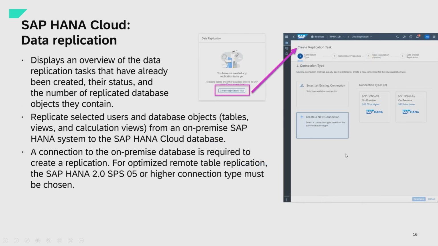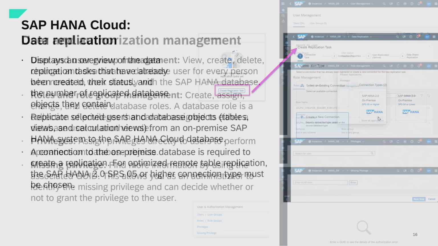Data replication is also a very nice feature in the instance administration, because you can realize hybrid scenarios by connecting HANA 2 databases with HANA Cloud. You simply create a replication task, connect HANA Cloud with HANA on-prem or HANA 2, and offload data and workload to the HANA Cloud instance to execute analytics or other applications on this data. So this is a very easy way to realize hybrid scenarios with on-premise and HANA Cloud databases.